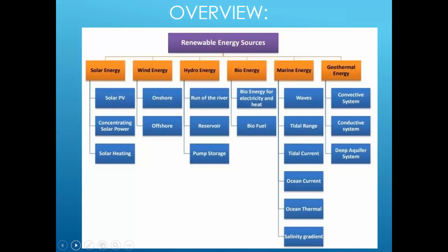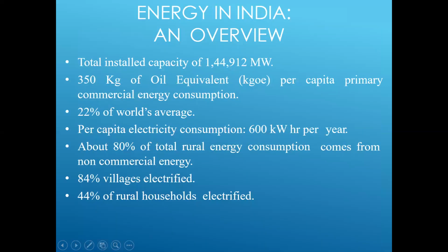Okay, now coming to the next slide. This one is energy in India. We are just giving an overview of how we utilize it and what is happening. You can check it out. The total installed capacity is 1,44,912 megawatts. These numbers play a major role while answering statistics questions.